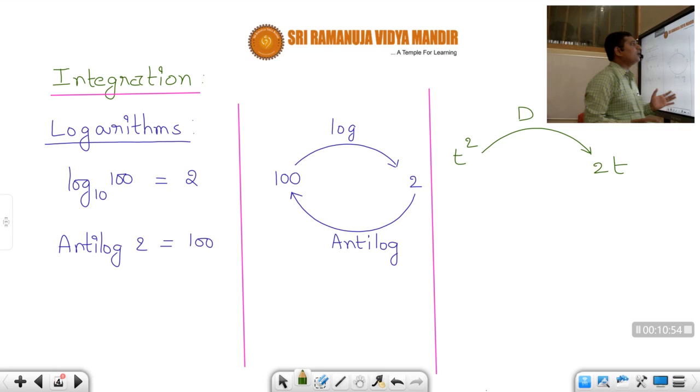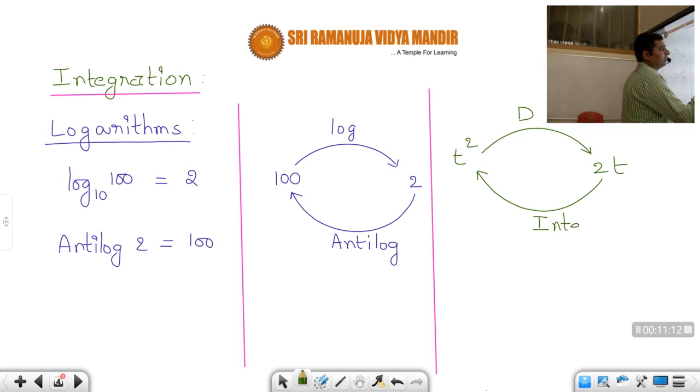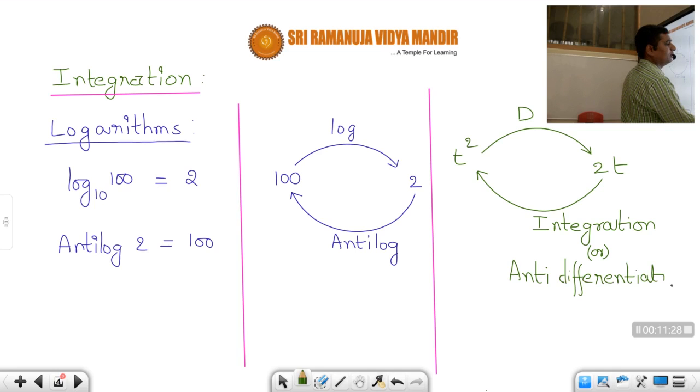Now opposite. If you calculate the integration of 2t, then you will get t square. That's all. I hope, students, you understood. So this is nothing but called integration, or anti-differentiation, that means the opposite of differentiation, just like we have logarithms and anti-logarithms.